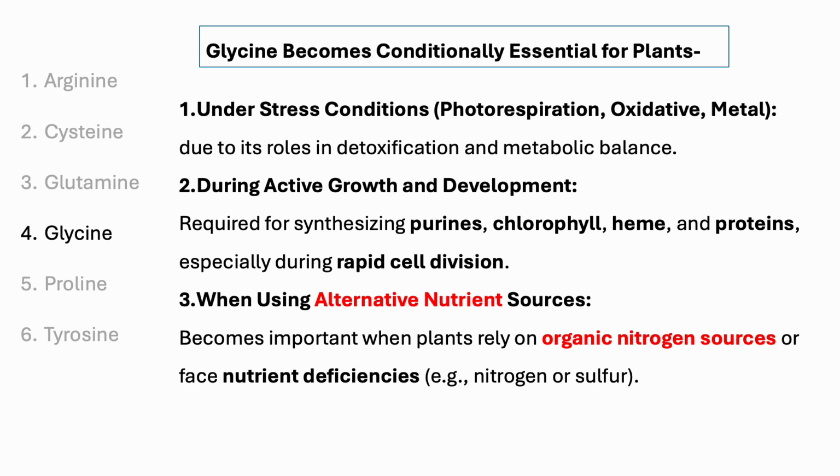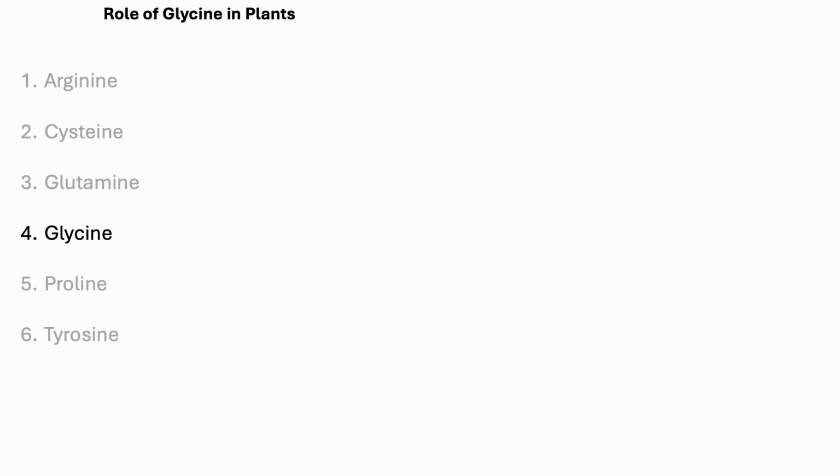Now I will discuss glycine. Glycine becomes conditionally essential for plants, of course, under stress conditions and also during active growth and development, when required for purine, chlorine, and heme, and most importantly when plants switch their nutrient source from inorganic to organic, then glycine becomes conditionally essential for plants.